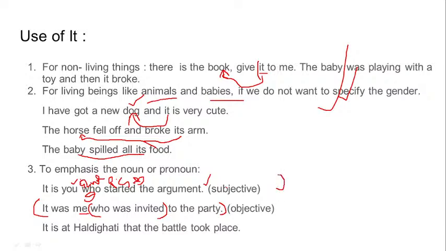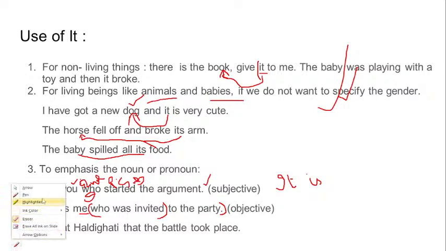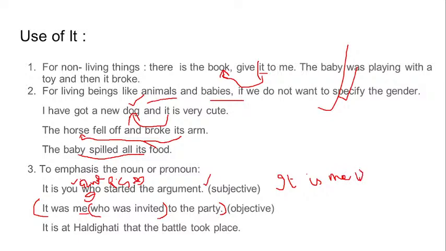It could be another sentence like, it is I. If we have a sentence like, it is me who cooked for everyone.